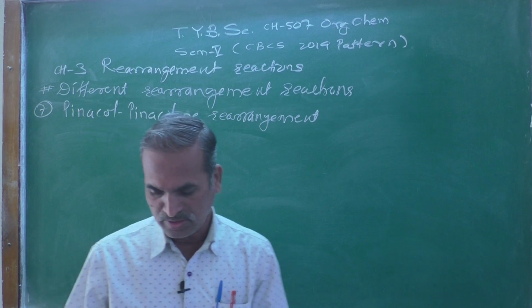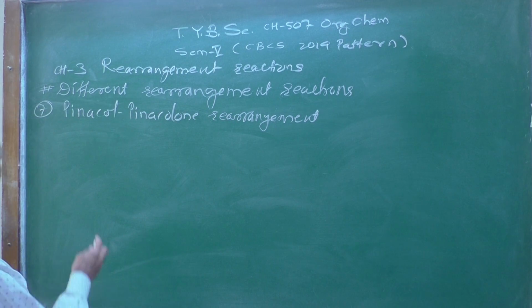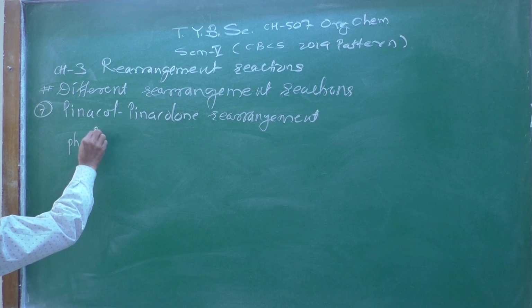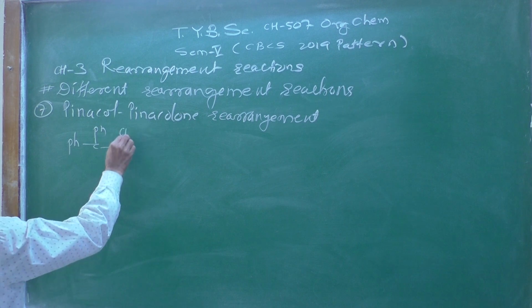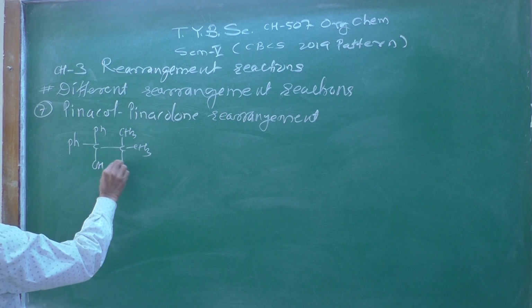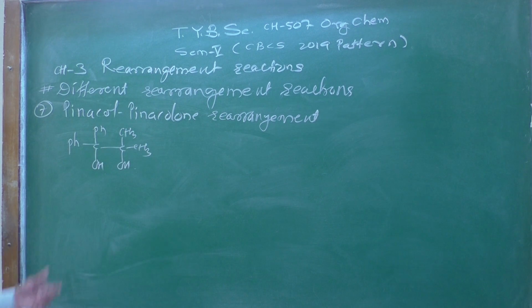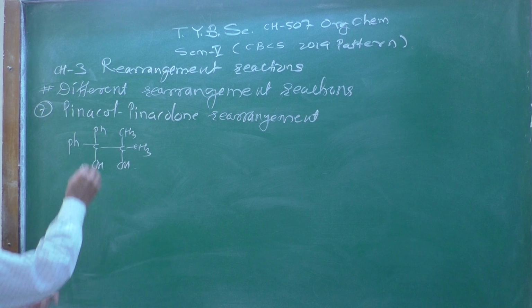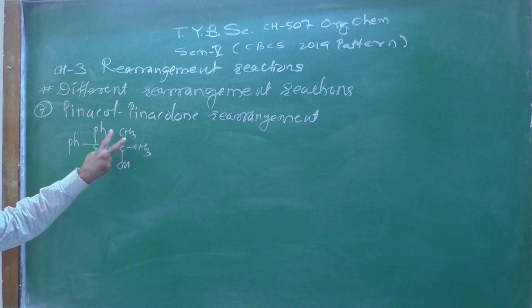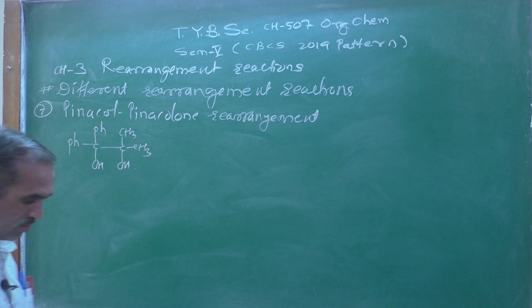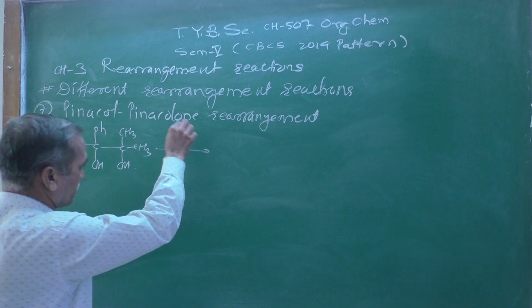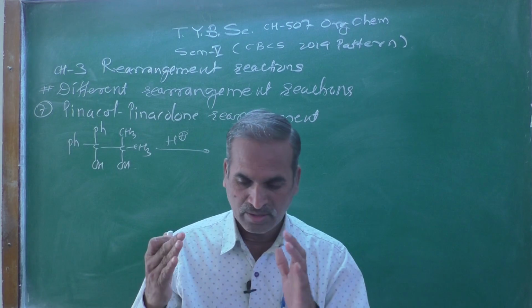If the situation is like this, for example, suppose you have Ph, then C, Ph, then CH3, CH3, OH and OH, that is a 1,2-diol. But there are different substituents present on these carbon atoms. Here there are 2 methyl groups, here there are 2 phenyl groups. When it is treated with H plus.